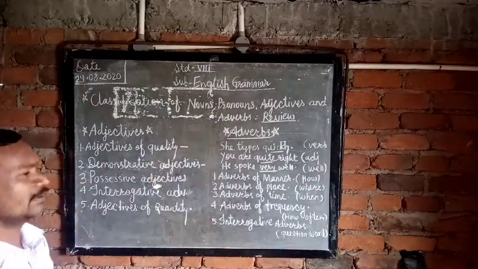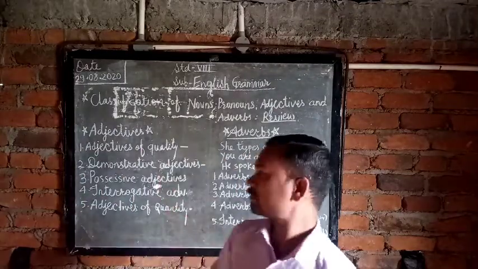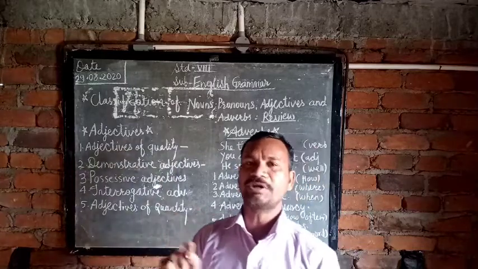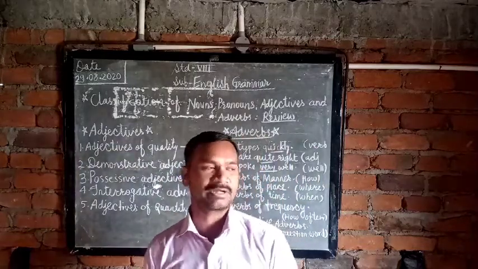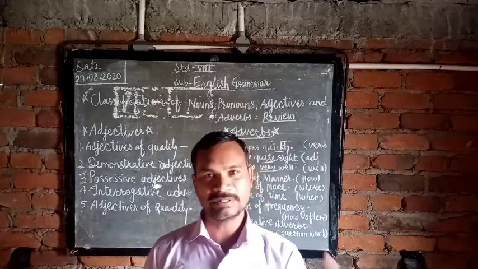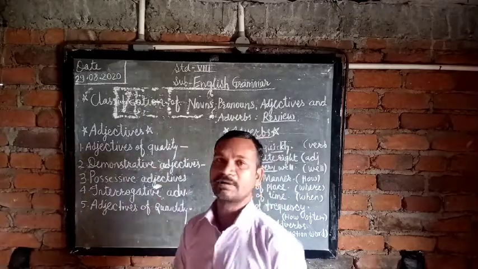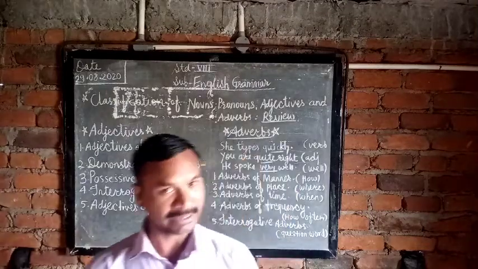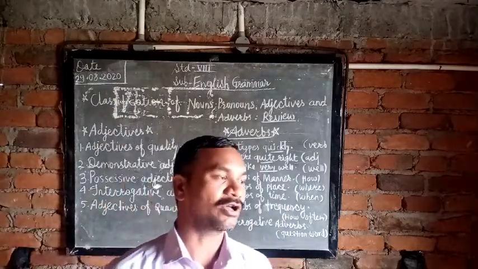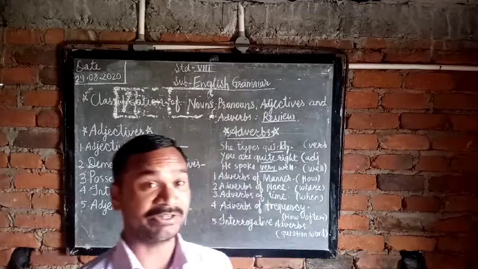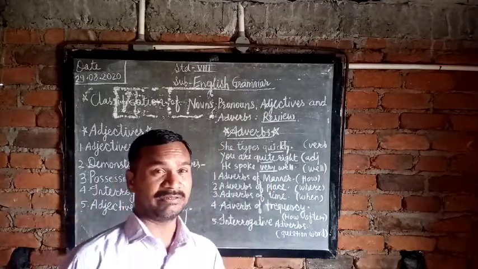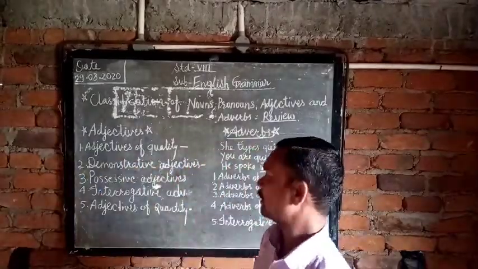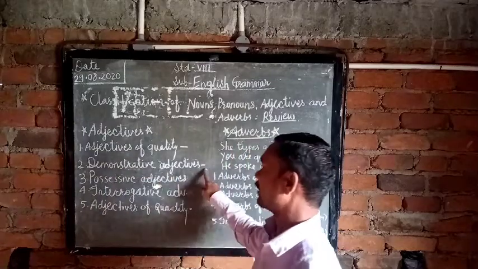Adjectives of quality. So students, adjectives of quality show the qualities of any person or animals. We can say this is the bad girl. This is the adjective of quality. Honest person, kind person, dirty clothes, large city, beautiful garden. These are the examples of the adjectives of quality. Got it?